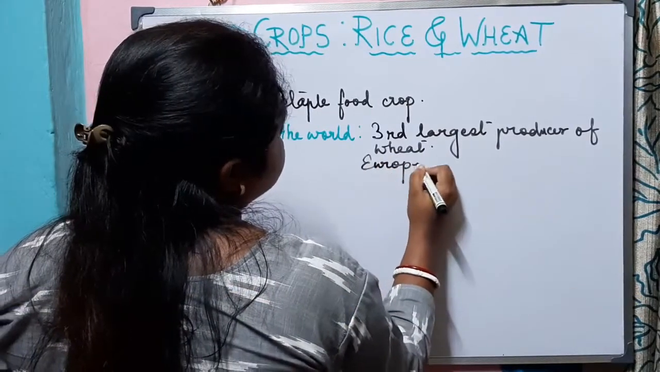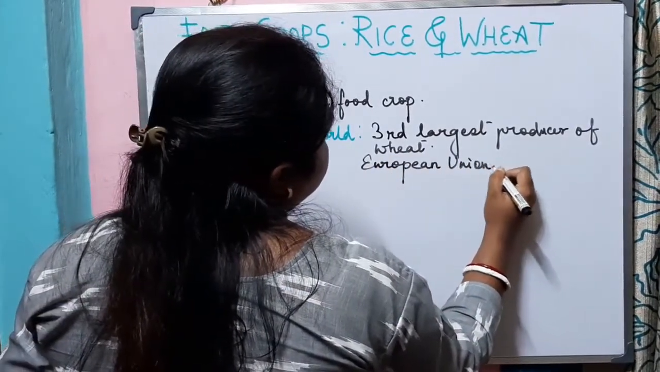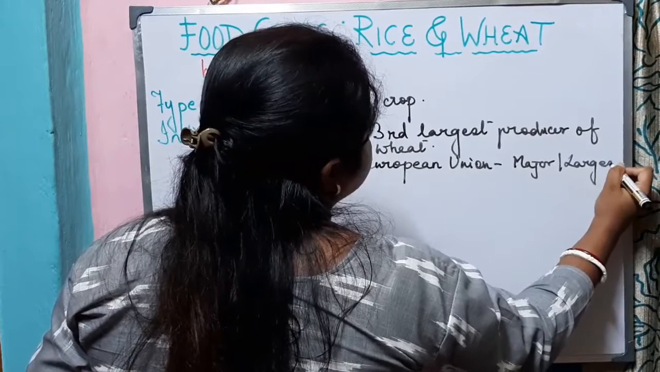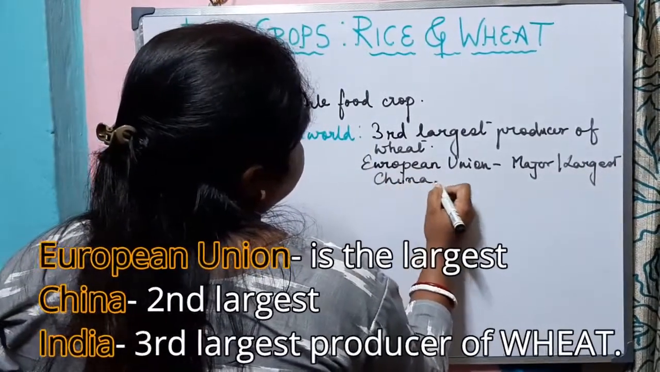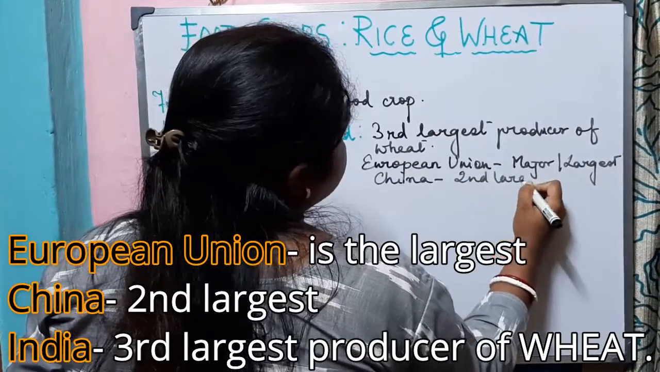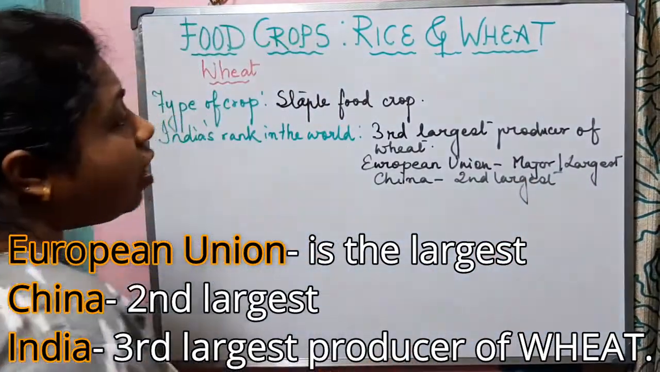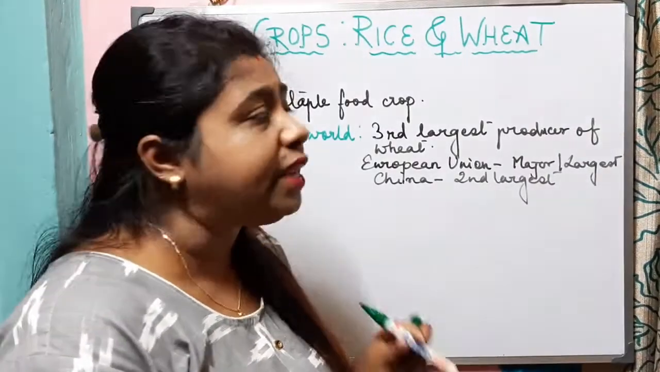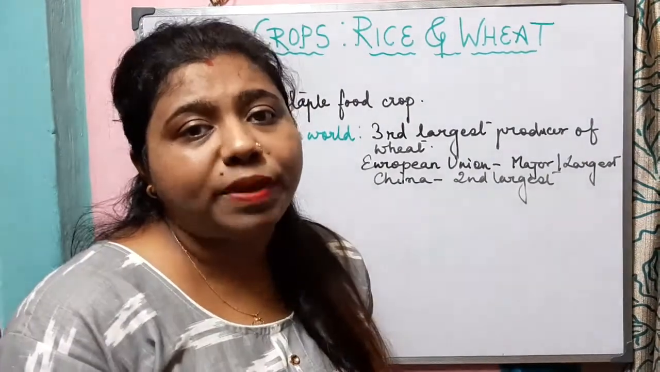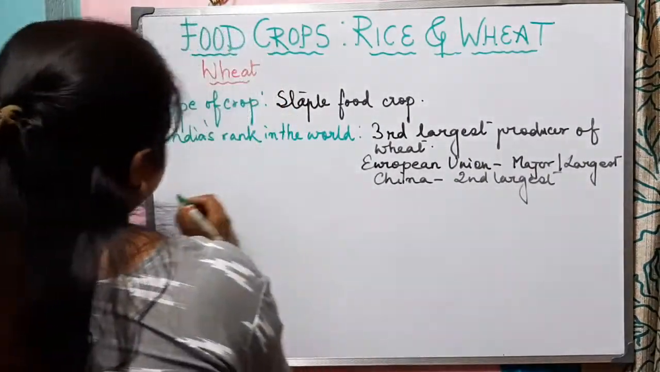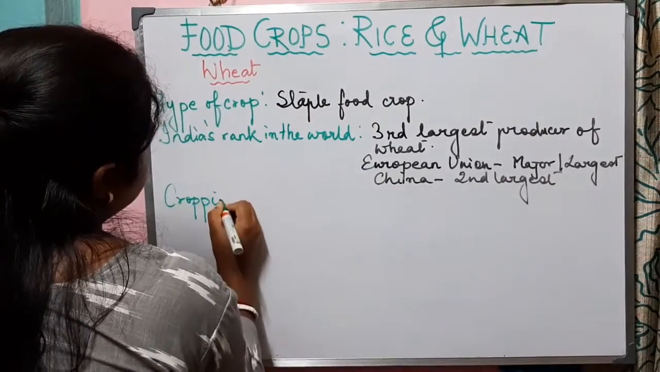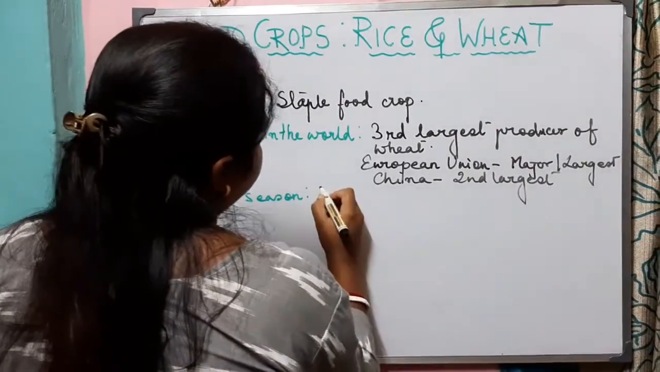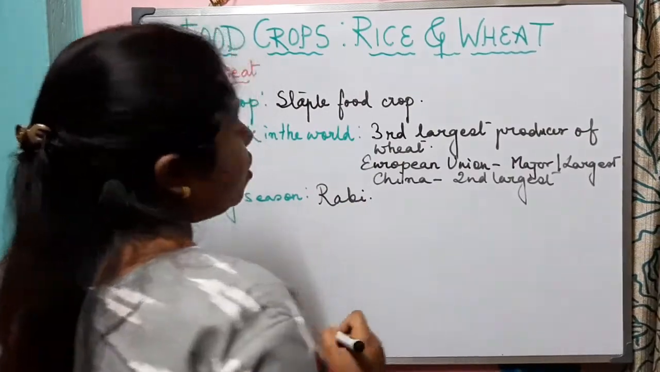European Union is the major, or we can say the largest producer of wheat. China is the second largest producer of wheat, and India is the third largest producer of wheat according to the report of 2020 to 21. Now let us know that in which type of cropping season wheat can be cultivated. So the cropping season to cultivate wheat is the Rabi. So we can say that wheat is a Rabi crop.